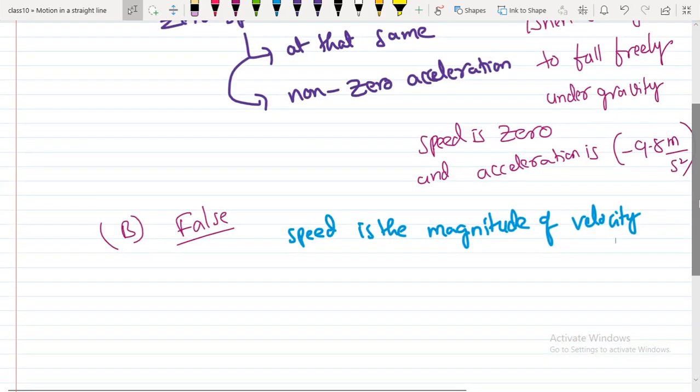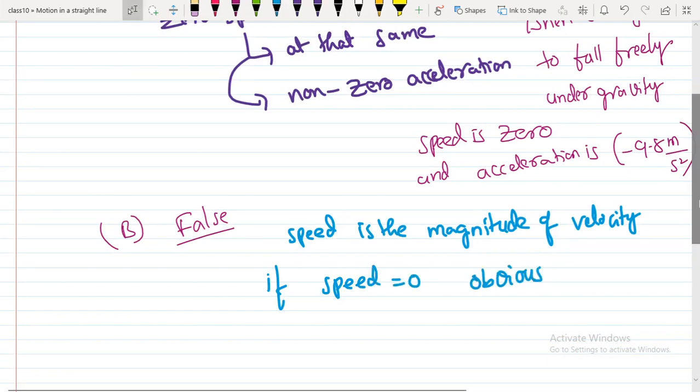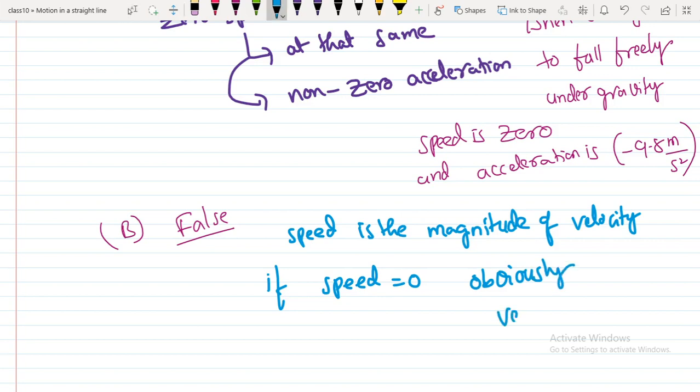So if speed equals zero, obviously velocity is also zero, because speed is the magnitude of velocity. So there is no situation in one-dimensional motion where speed is zero and the velocity is non-zero. So in one-dimensional motion this statement is false.